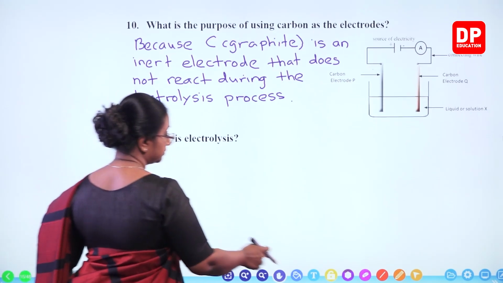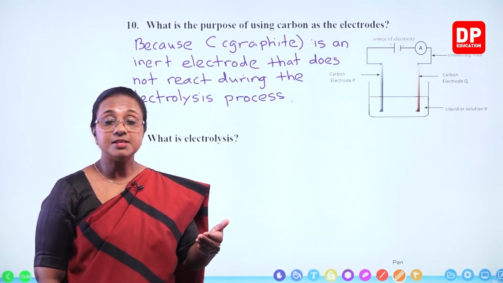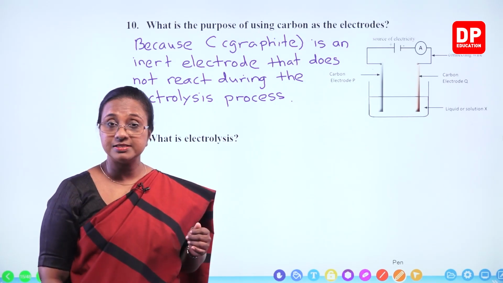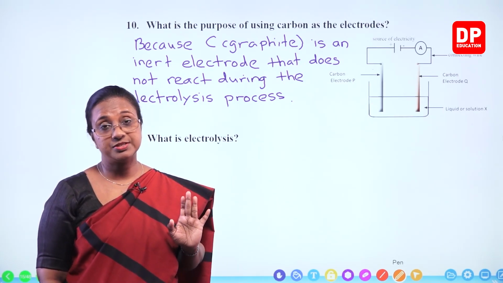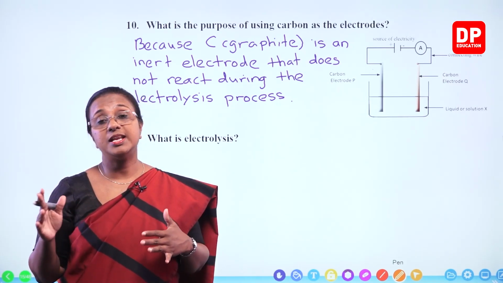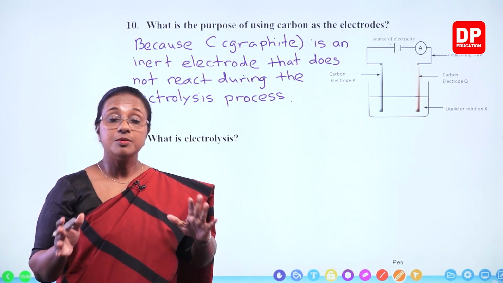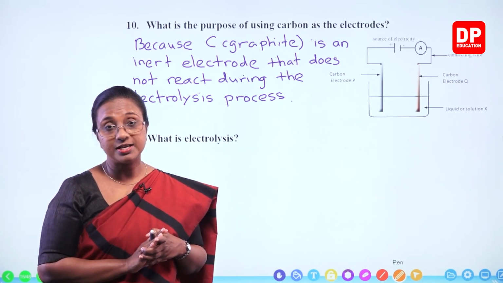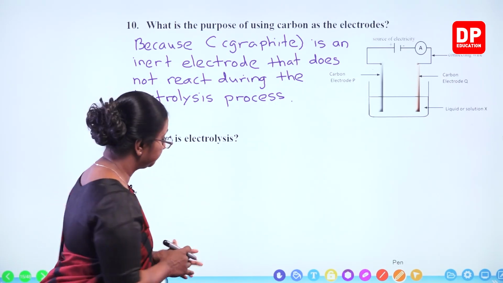Then, so the part 11, what is electrolysis? Now you all can remember in an electrolysis process, we supply current through a solution or a liquid that can conduct electricity. That is why it is an electrolyte solution. That is an electrolytic process. At the same time, by supplying electricity, we make a non-spontaneous reaction to take place. So that is also electrolysis. Both are referred to electrolysis or electrolytic process. So it is better that we write both of them together.